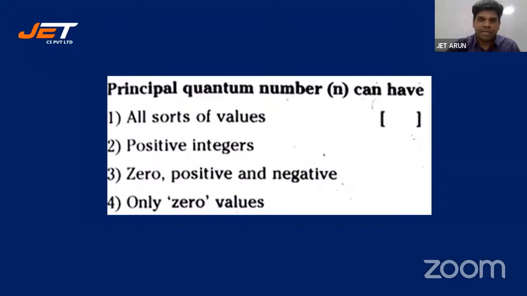Principal quantum number n can have all sorts of values, positive integers only, 0, positive and negative, only 0 values. What are the values accepted by the principal quantum number? I'll give you another 10 seconds, students. Please answer. I want everyone to answer, students. I'm getting only 20 answers. I want everyone to answer.